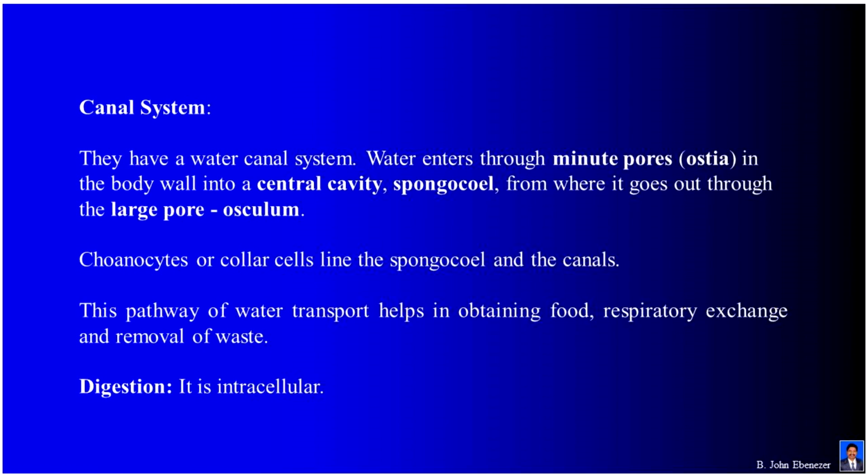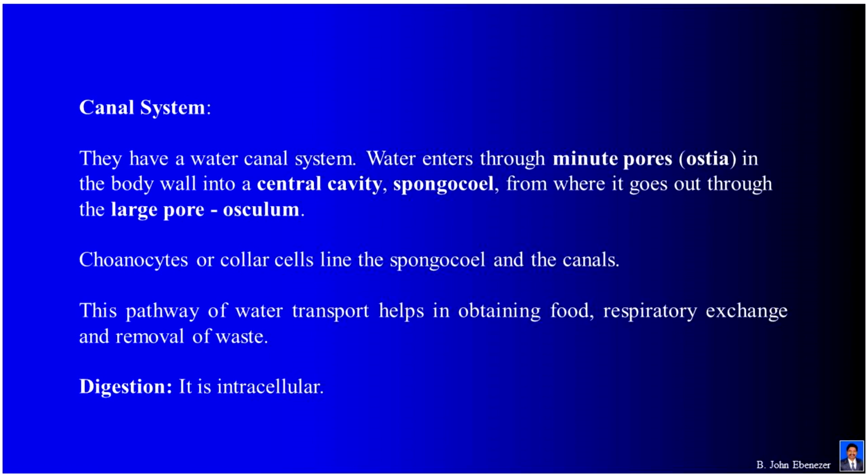Water enters through the minute pores, ostia, in the body wall into the central cavity, spongocoel, from where it goes out through the large pore, osculum. Choanocytes are collar cells that line the spongocoel and the canals.